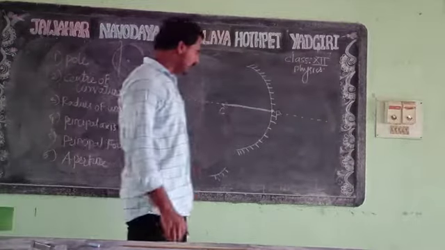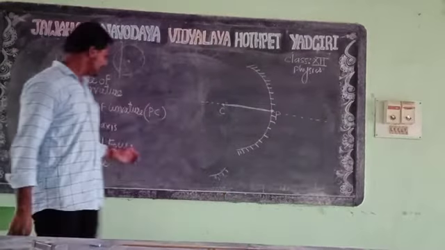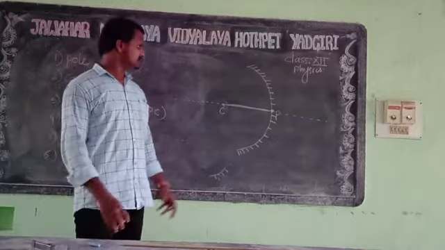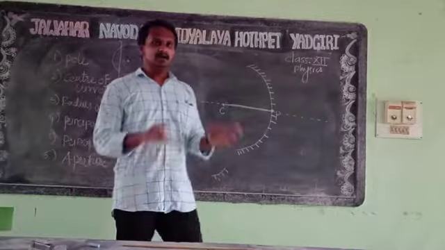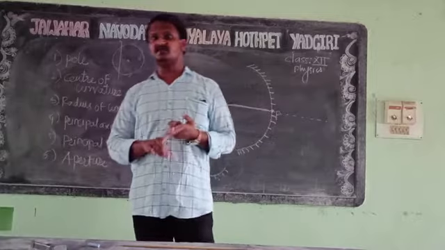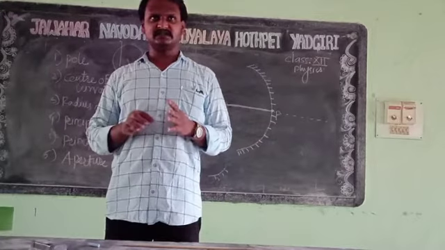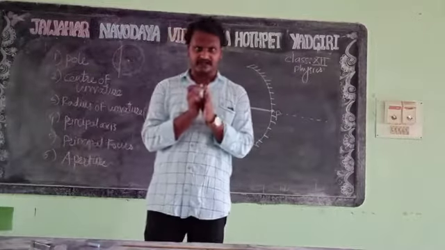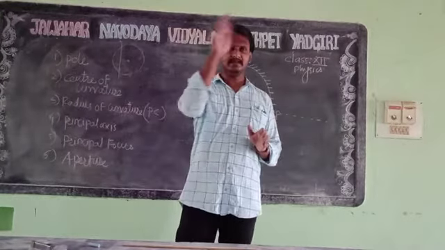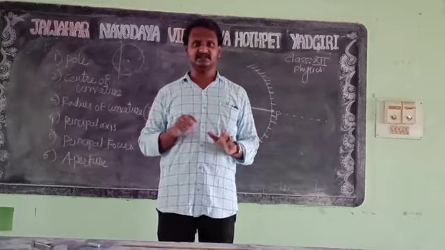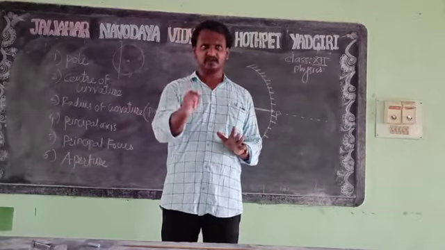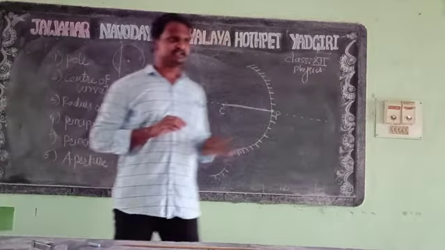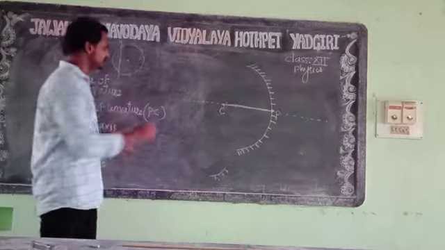Now what remains is the principal focus. What will be the principal focus? There is also one term, or condition, for image formation. Image formation means if you are standing in front of a plane mirror, you are the object, and what is formed in the plane mirror, what we are seeing, is called the image.